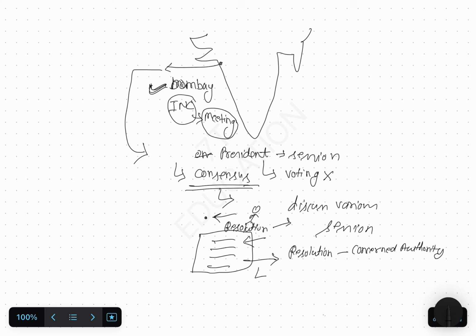Maybe that authority is at the local level. Maybe that authority is at the province level. Maybe that authority is at the viceroy level. So they pass a resolution, they submit the same resolution to the concerned authority, and the submission was in the form of prayer, petition.